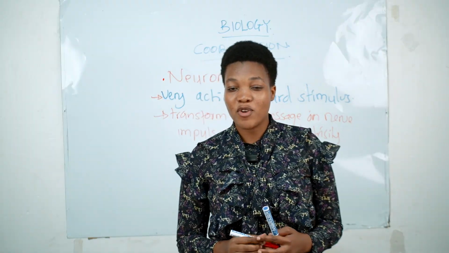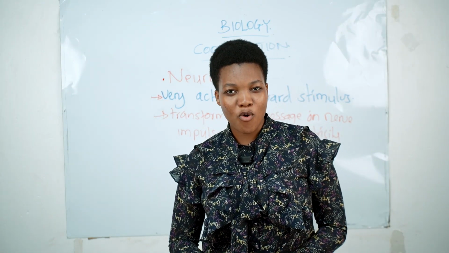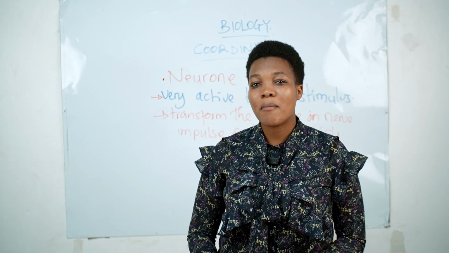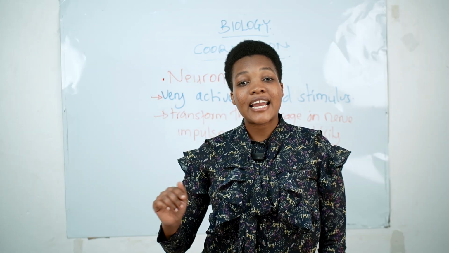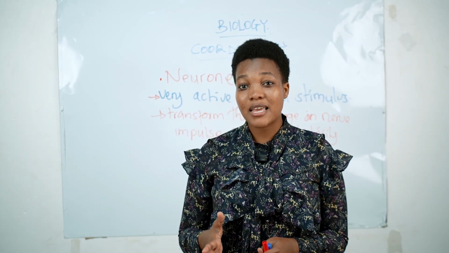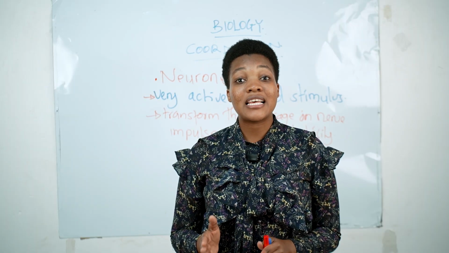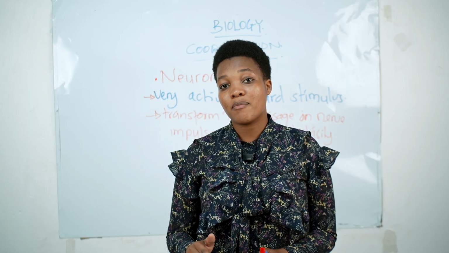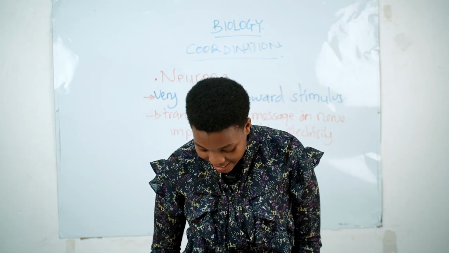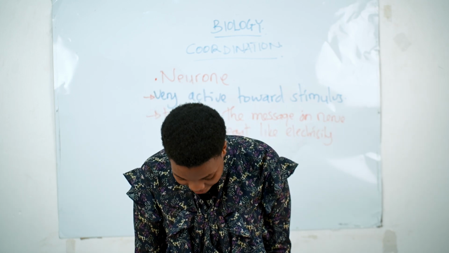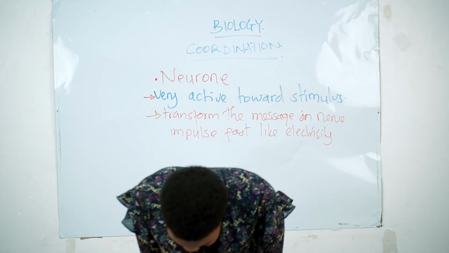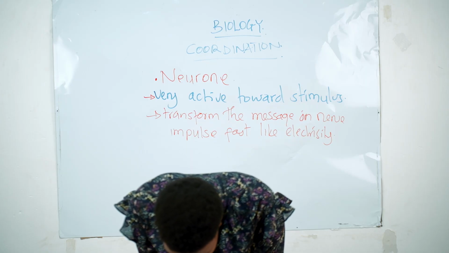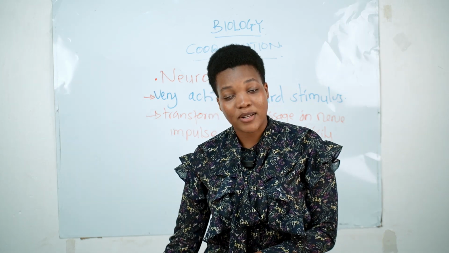Kuna muda niliwaambia mjiulize, je, ile action tu ya kunyanyua mkono kutoka chini kuupandisha tu juu ni kitendo cha dakika chache sana. Kwa maana yake tunaona kwamba hizi impulses zinafanya kazi ndani ya sekunde chache, zinafanya kazi haraka, zina conduct zile impulse in a second, sometimes even less than a second. So they are very active and they can transport these impulses from one place to another place very fast. But another thing which differentiates the nerve cells is their capacity to conduct the nerve impulses. They are responsible for transmitting the impulses from one part of the body to another part of the body.